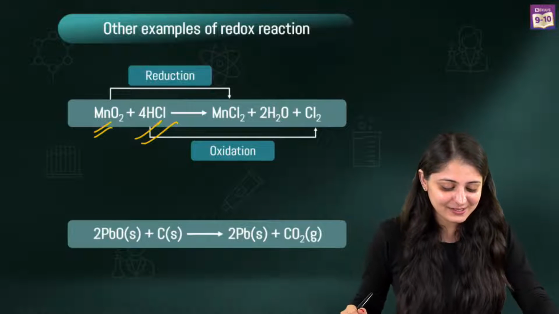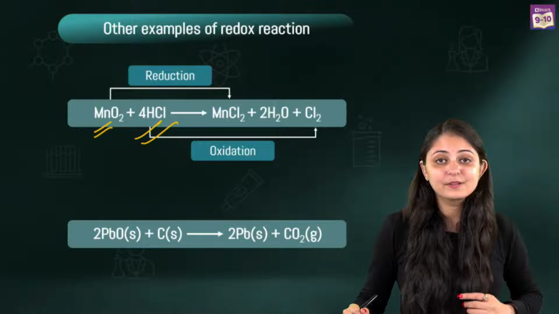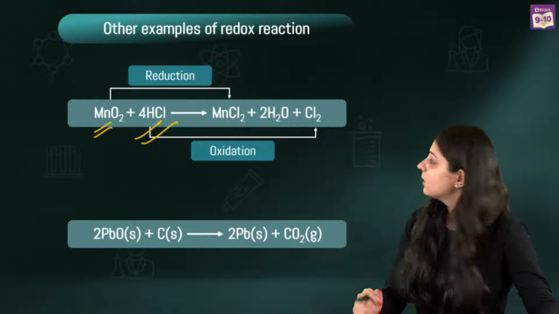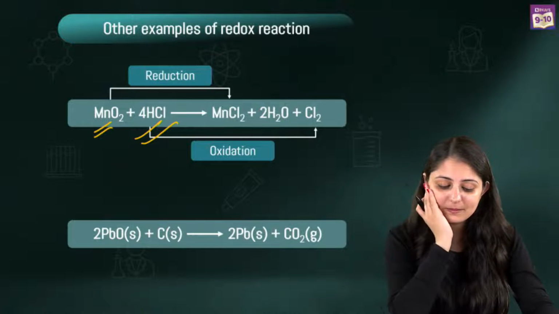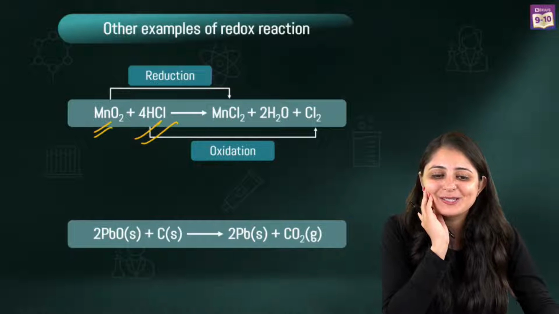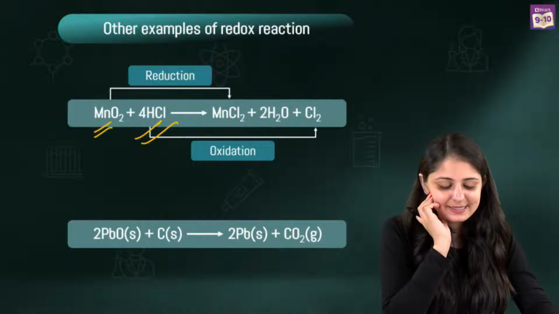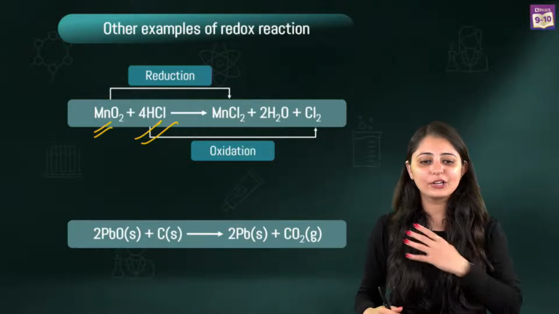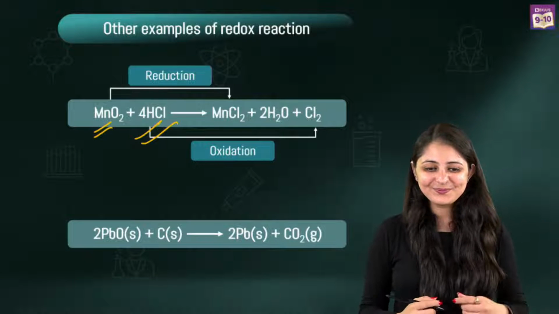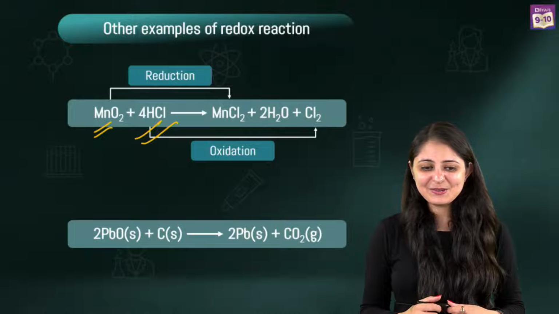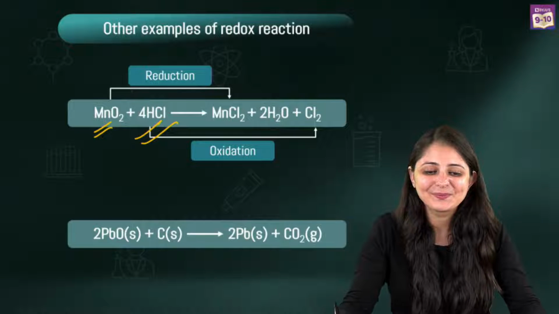Great. So let's check this one. Alright. So we've got lead oxide. We've got PbO plus C giving you Pb plus CO2. Come on, tell me now, which is the substance that is getting reduced according to you? Which substance is getting reduced? Quickly let me know.